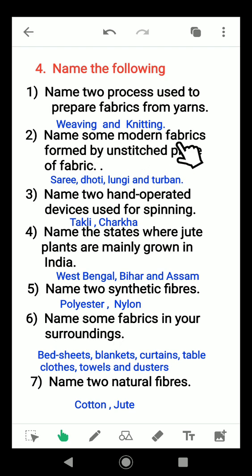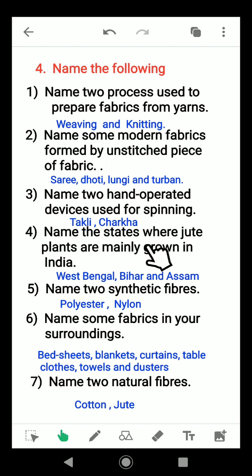Name some modern fabrics formed by unstitched piece of fabric. Sari, dhoti, lungi and turban. All these are unstitched piece of fabric materials. Name two hand-operated devices used for spinning. Takli and charkha.